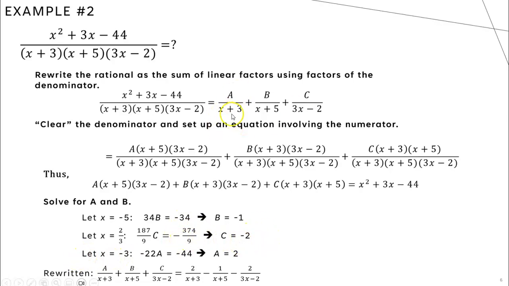Finally, for the x plus 3 factor, setting it equal to 0 gives x equals negative 3. The only term that can go to 0 would be the a term. That makes sense because the a term has the x plus 3 to begin with. So I plug in negative 3 and get negative 3 squared plus 3 times negative 3 minus 2, which ends up being negative 22a. I plug that into the right side of the equation as well, and I get negative 44. So a is equal to 2.